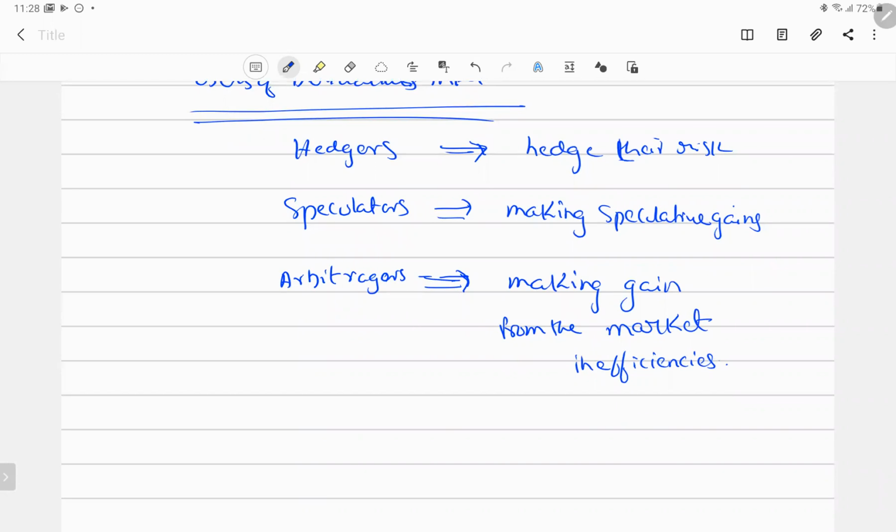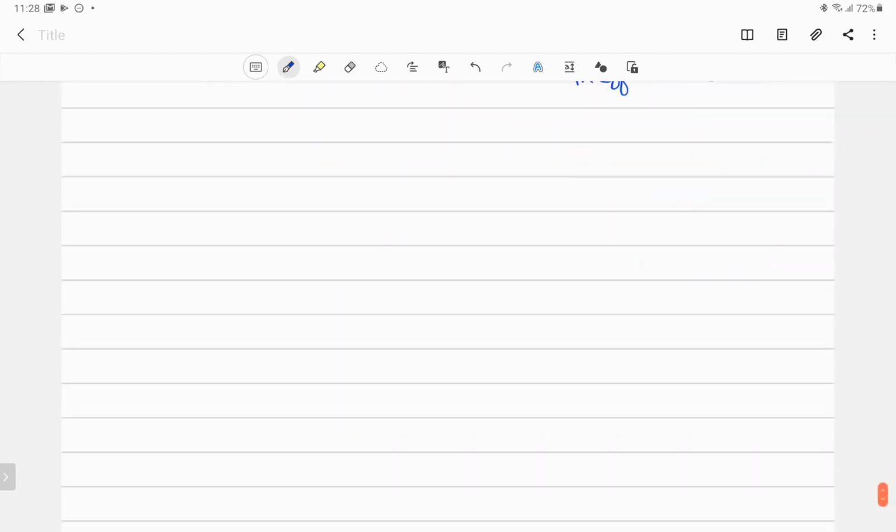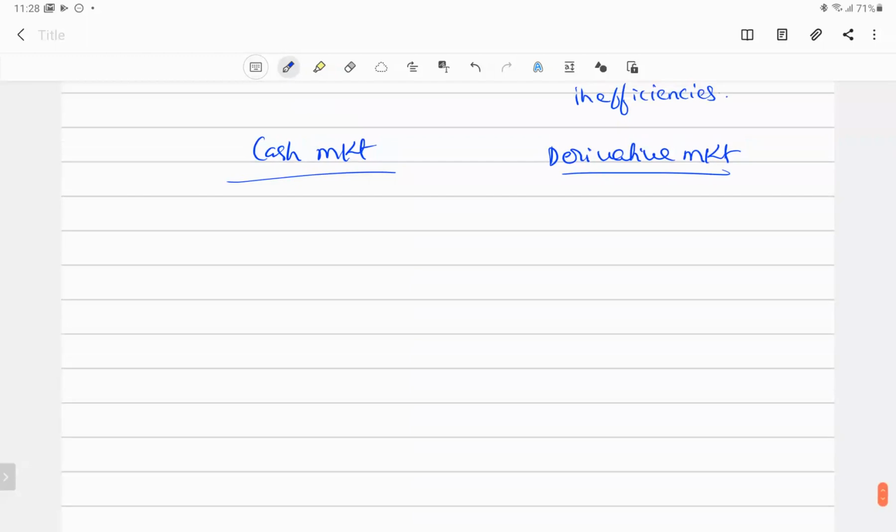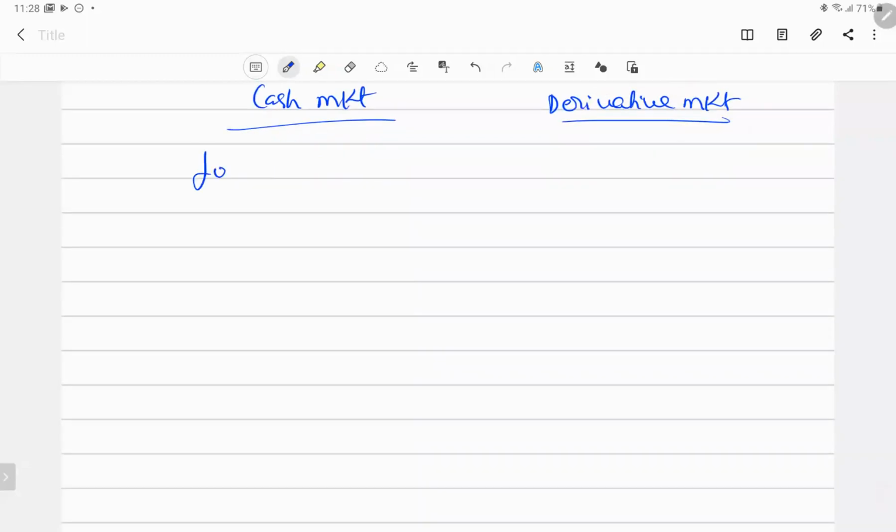The next difference you have to know is the difference between the cash market and the derivative market. In the cash market, we know it is the normal market, where the full payment has to be made for the asset to be purchased.